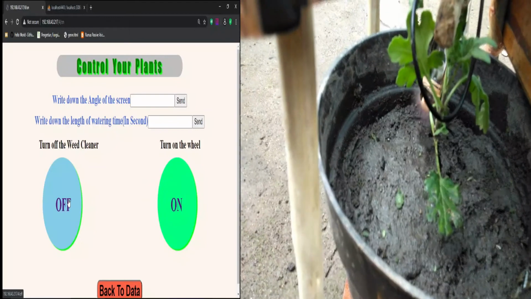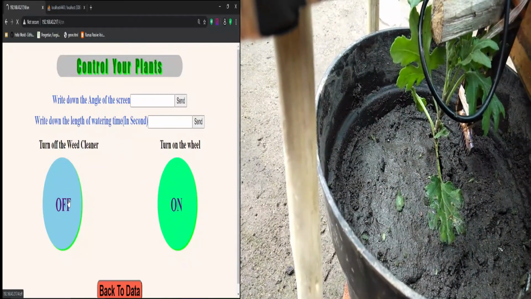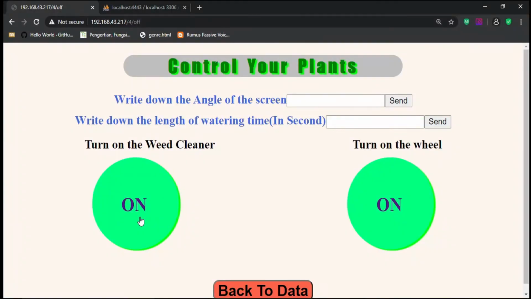Now let's turn on the wind cleaner, and finally turn the wind cleaner off. Okay, the last interaction is the button to turn on the turbine. On the previous data page, we got advice to turn on the turbine because the ambient temperature is too high, so it can reduce the ambient temperature. Let's press the on button.